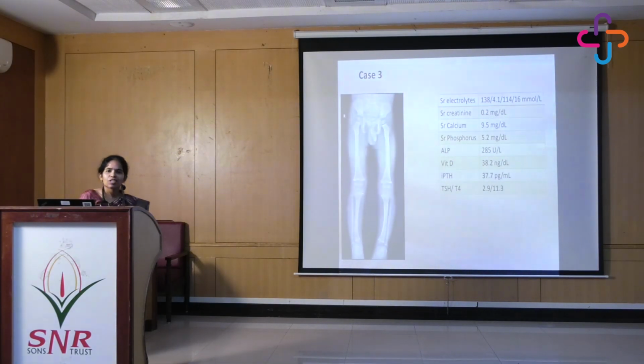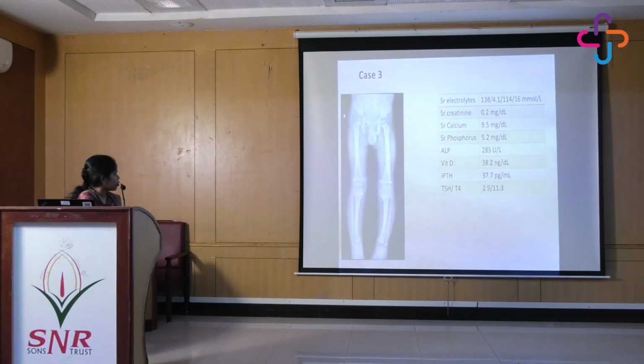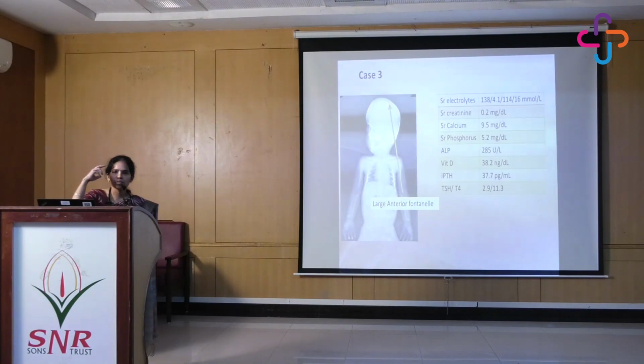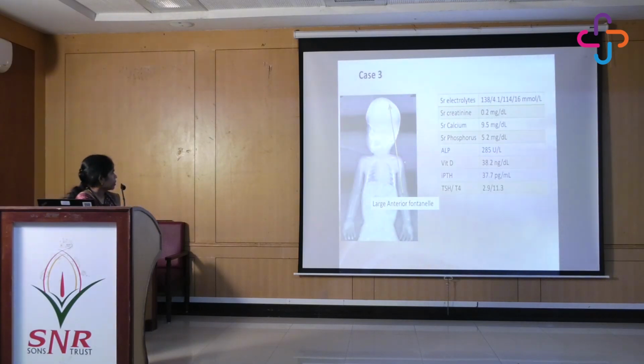So I got his X-ray done just to look for signs of rickets. It did not fit into any of the clinical features of rickets. I got his X-ray done to look at the clavicles because the combination of large AF and tooth anomalies could indicate cleidocranial dysplasia. So I looked for the clavicles. Clavicles were intact, and this is the AF which can be seen, which is quite large.